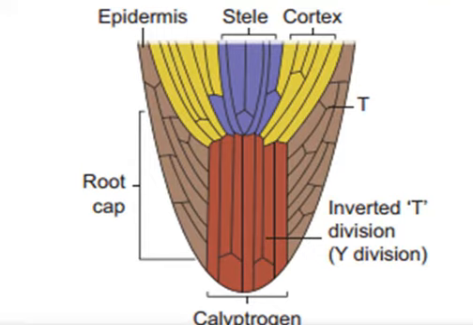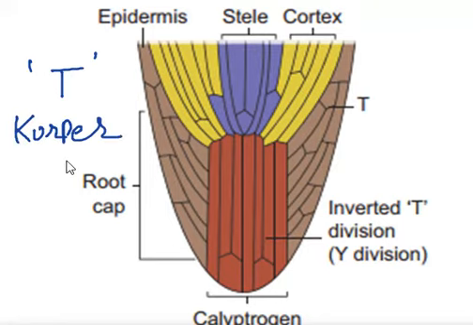This sequence was termed a T division. On the basis of such division, he differentiated two zones in the root system. The first is Korper and the second is Kappe.